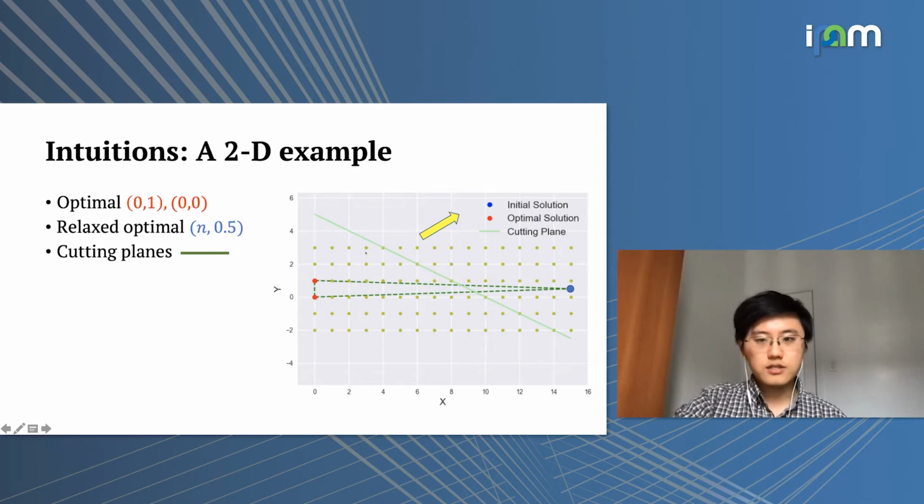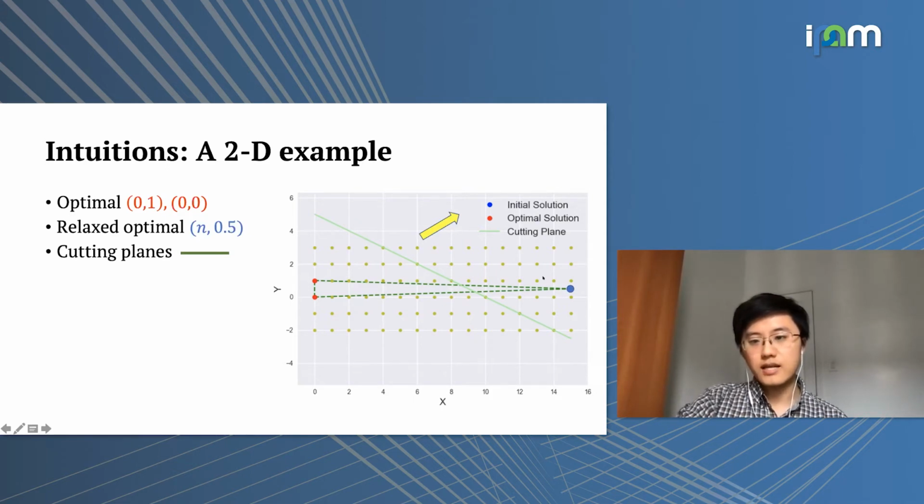In this case, let's say we're trying to maximize the objective. As we can see here, the integer optimal solution will be these red dots, because they are the only integer points in the feasible set. So that means that the only optimal solutions that we can find will be these two red dots.